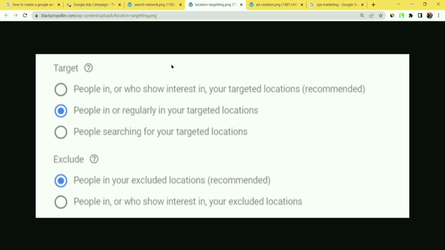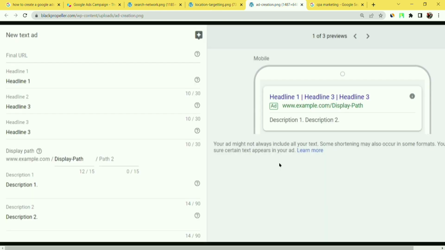Now they will fill up a captcha here. If I fill up the captcha, now I will see the USA related ads here, and that country's targeted ads I can see here.